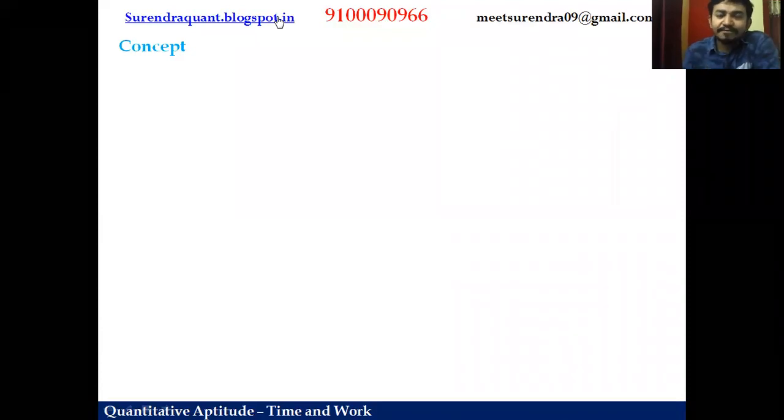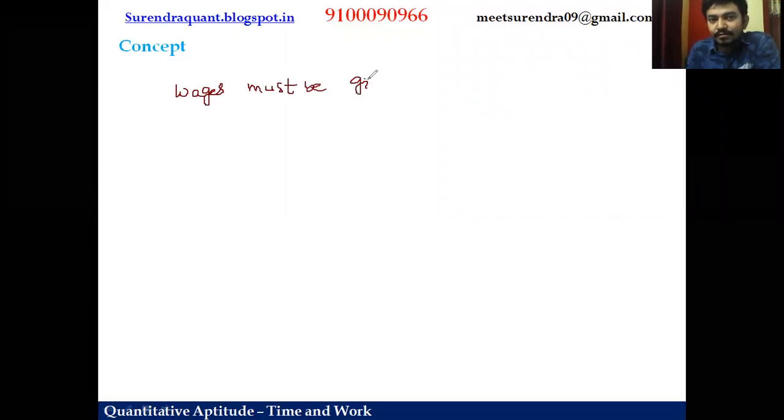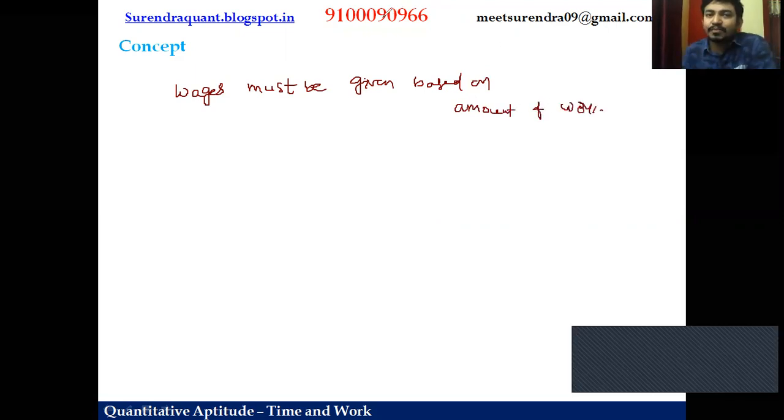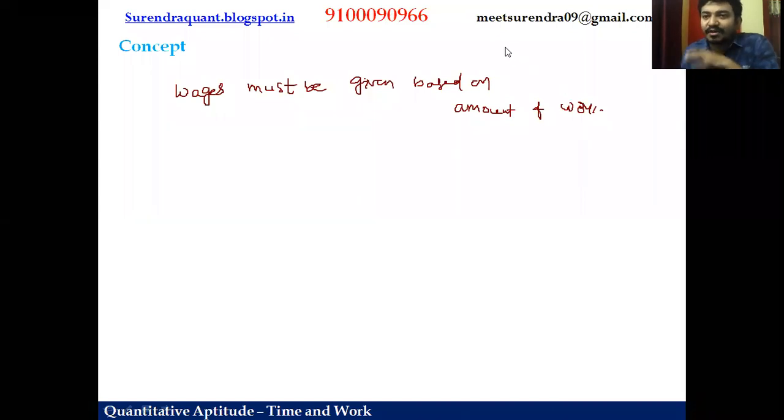Generally, in our day-to-day life, we distribute the money, we distribute the wages based on the amount of work done. So wages must be given based on the amount of work. In whatever ratio the persons work, in the same ratio we need to distribute the wages.